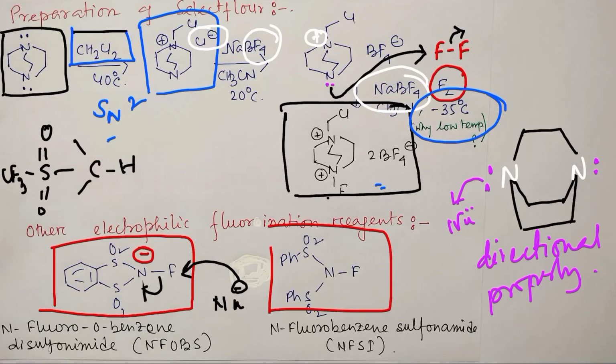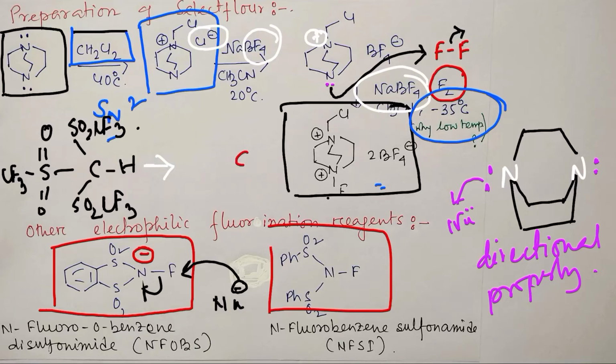this one. I am not writing exactly the same thing. Three SO2CF3. So see, if we abstract this proton from the CH bond, what can we expect will be produced?